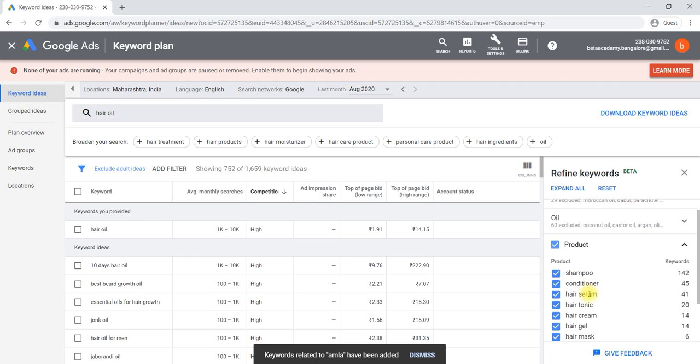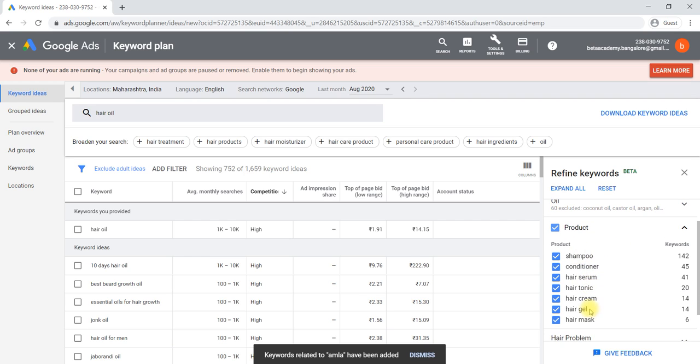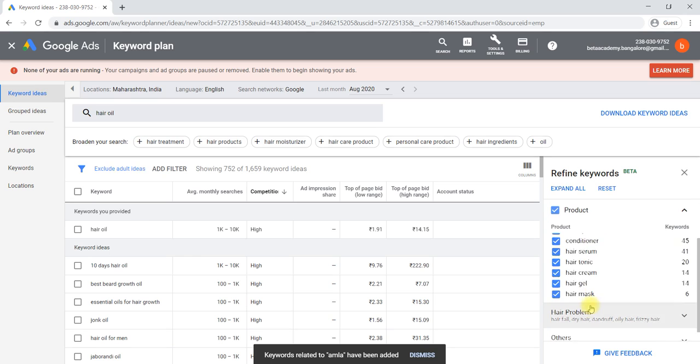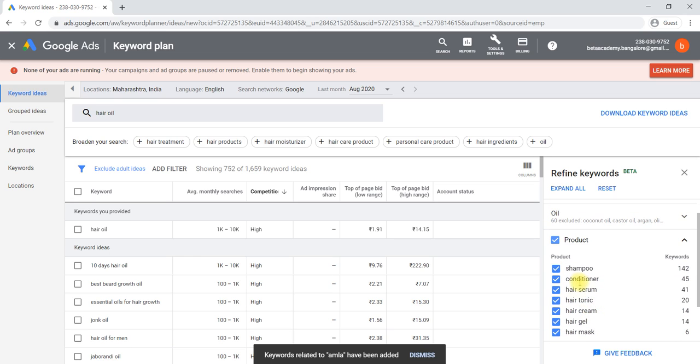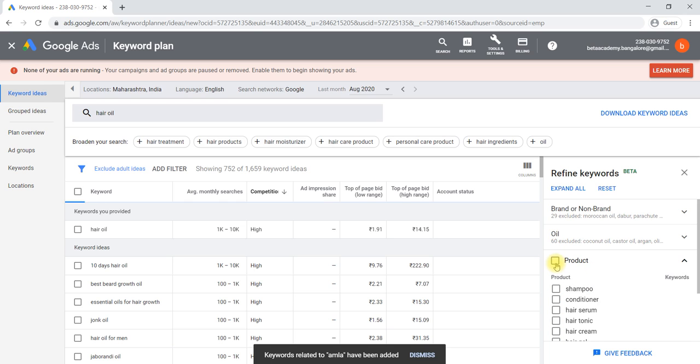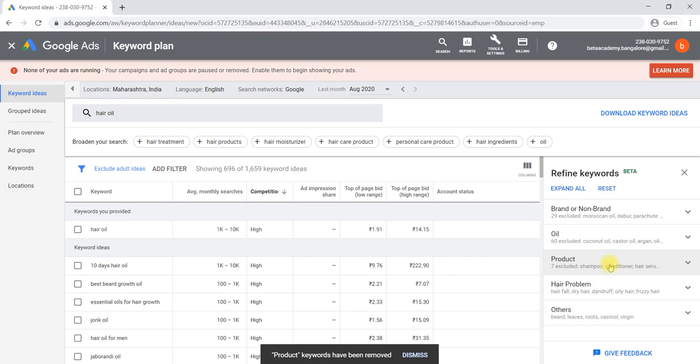Then again, it is not a hair shampoo, it is only a cream or something. This product does not belong to any of these categories, is it hair conditioner or cream gel? This is not our product. Our product does not belong to this particular category, so we can say those things were excluded, so your keyword search came down again.